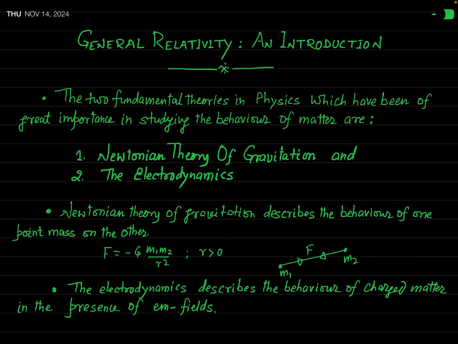In 1905, Einstein provided the special theory of relativity, and in 1917 or 1920, this general theory of relativity was proposed by Einstein. Actually, this is the first lecture on this general theory of relativity.